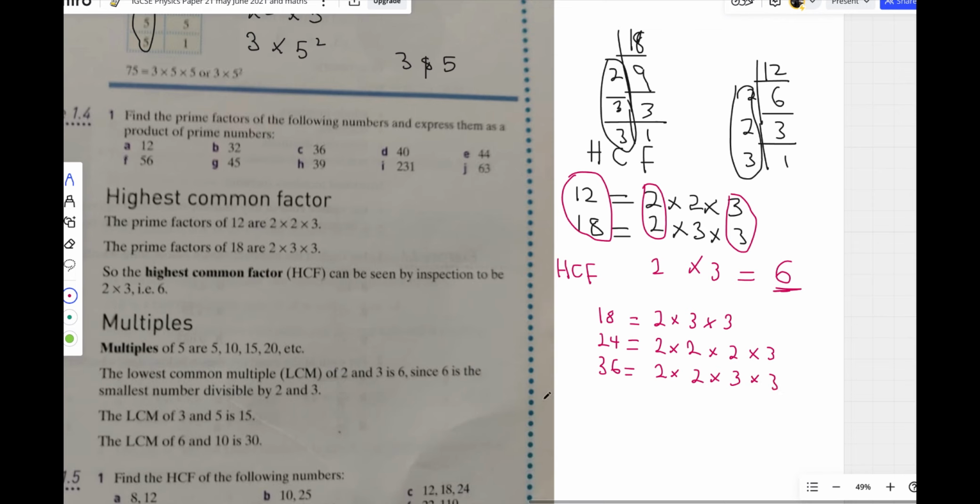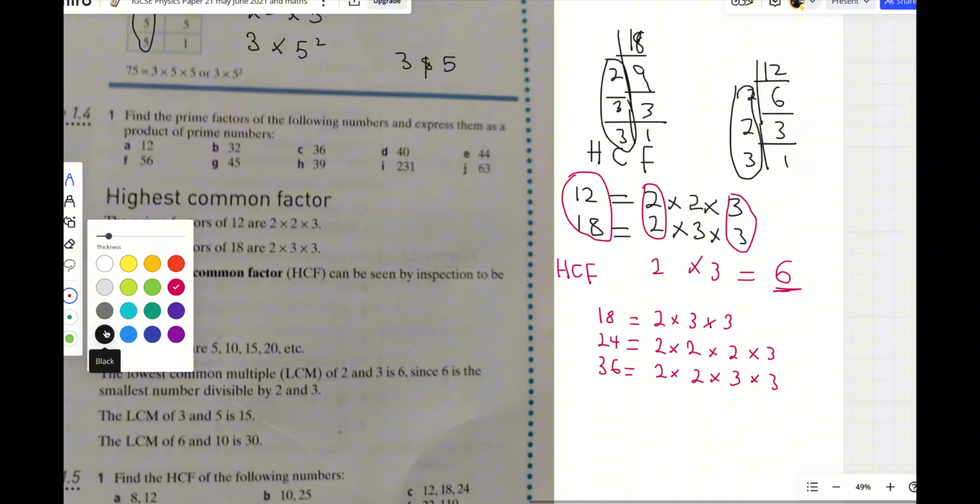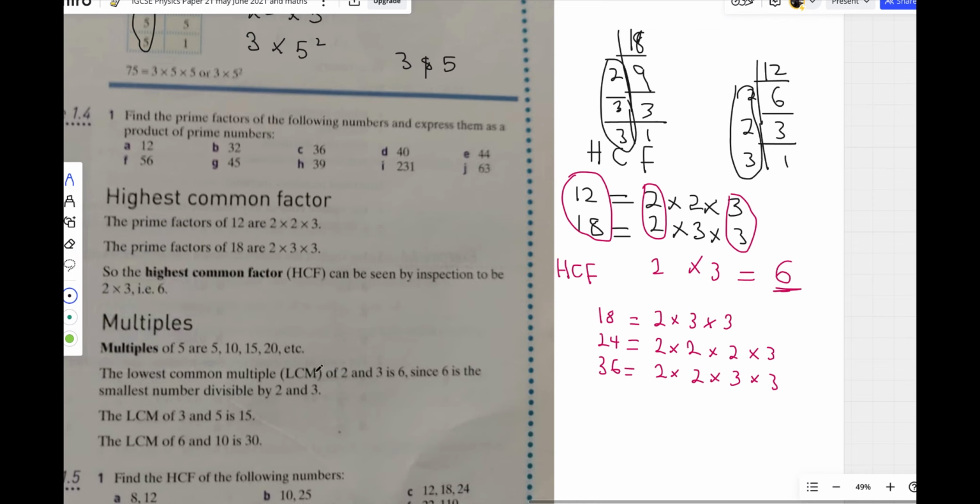So HCF, let's change the color. HCF is equal to, you look, 2 appears here, here, and here. All 3 places you have 2, so you write it one time. Here there's 2, but there's no 2 anywhere here.